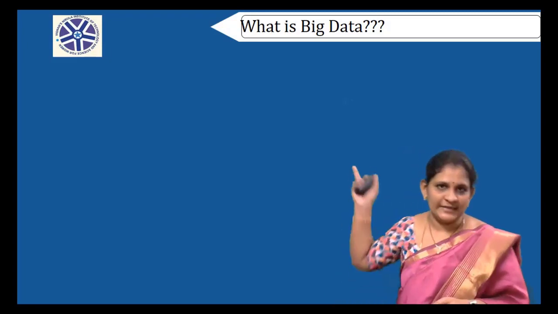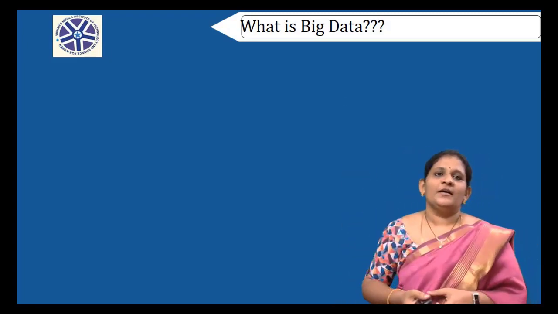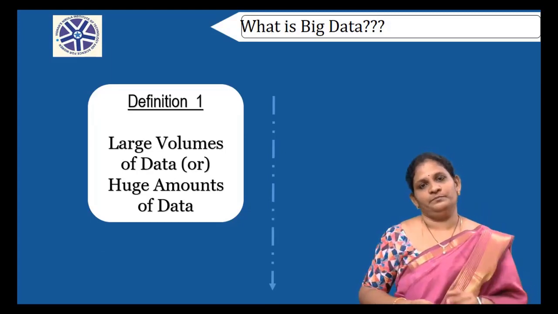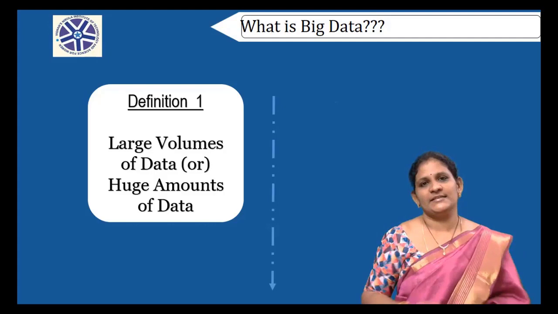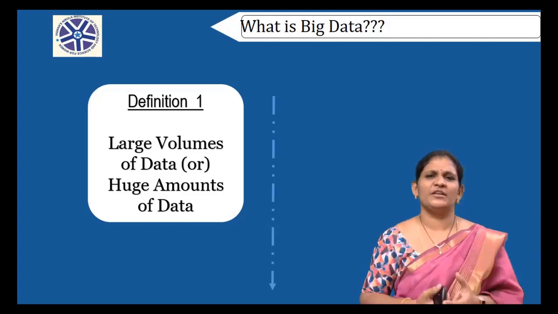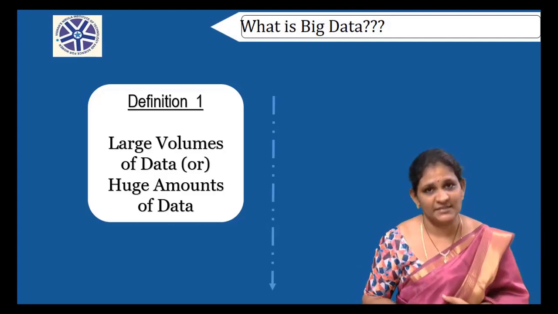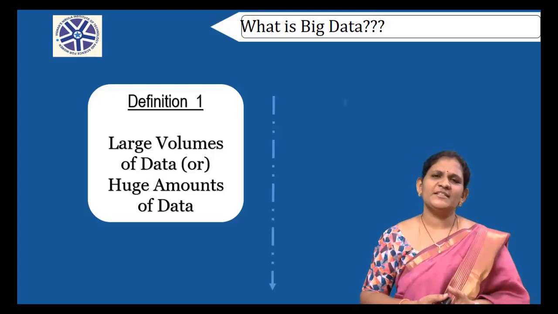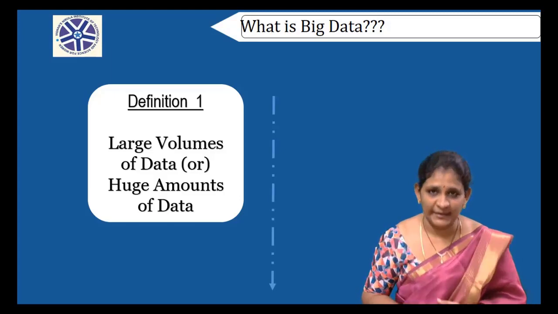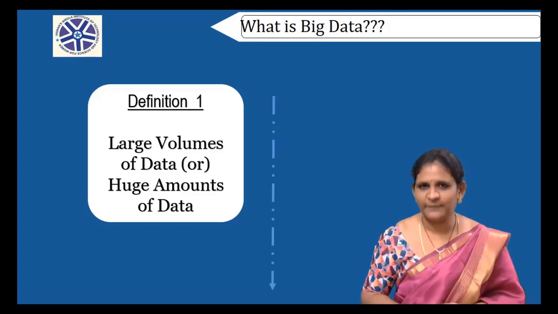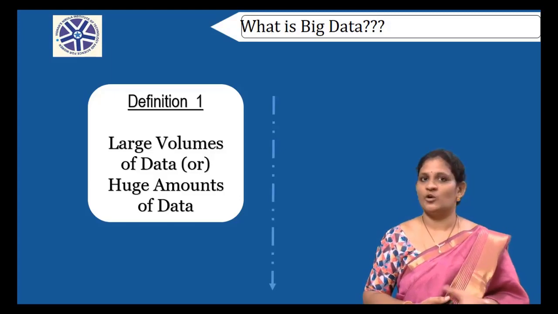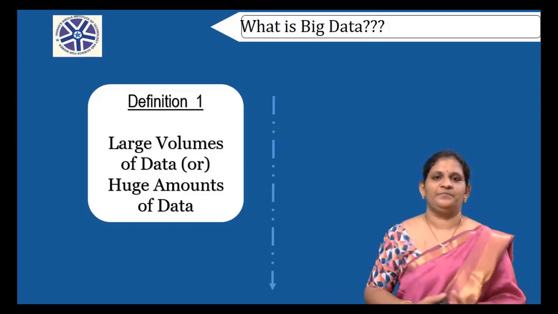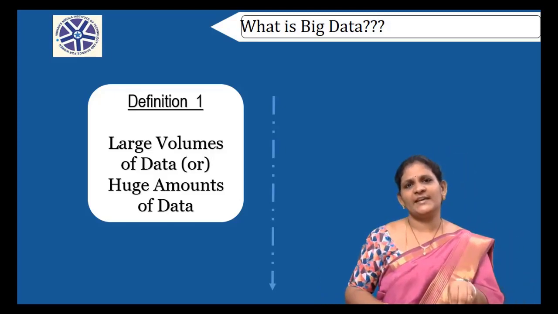So what is big data? The name itself gives a clue. The data which is big in size, large amounts of data, huge amounts of data, is known as big data. Large amounts of data in the sense, how much data can I call big data? Do we have any term called small data? No, we don't. We have just the term data, and another term, big data. So what amount of data can we call big data?